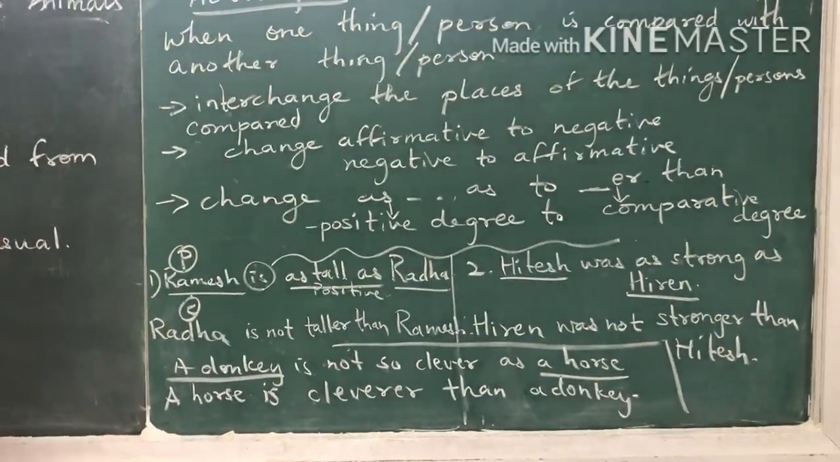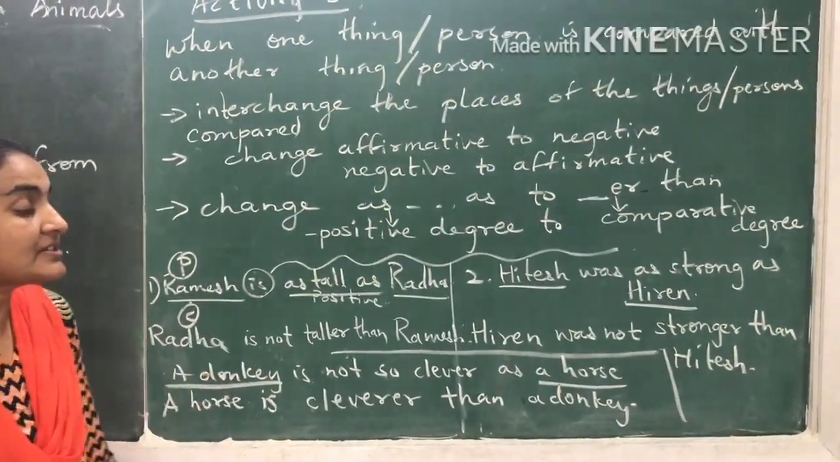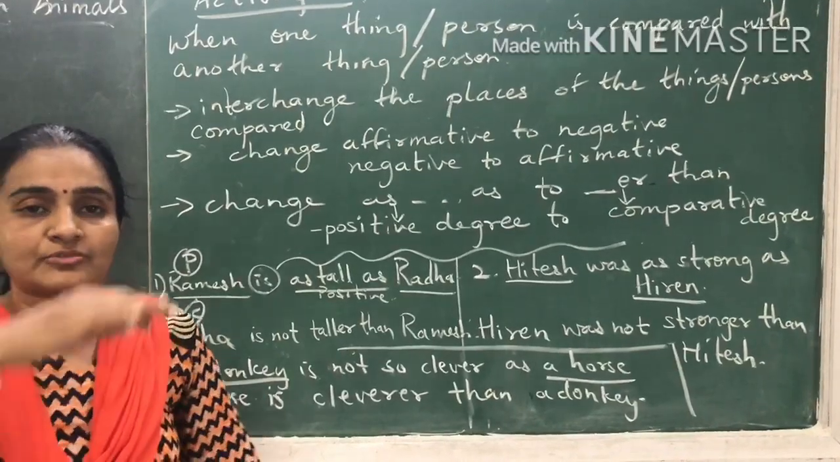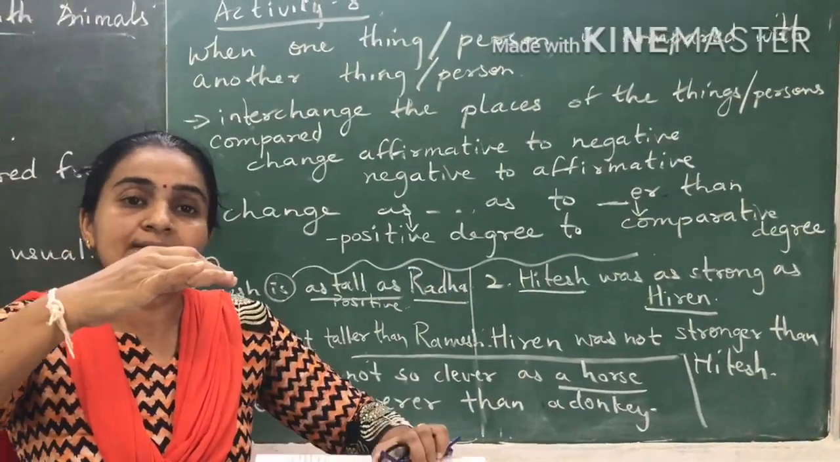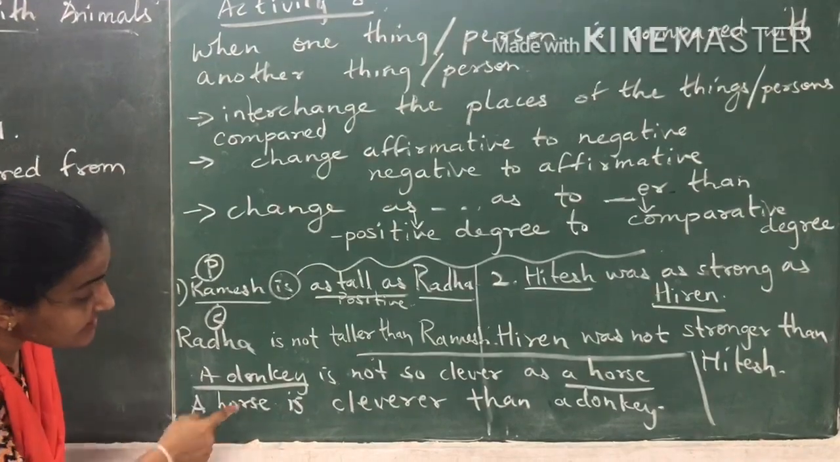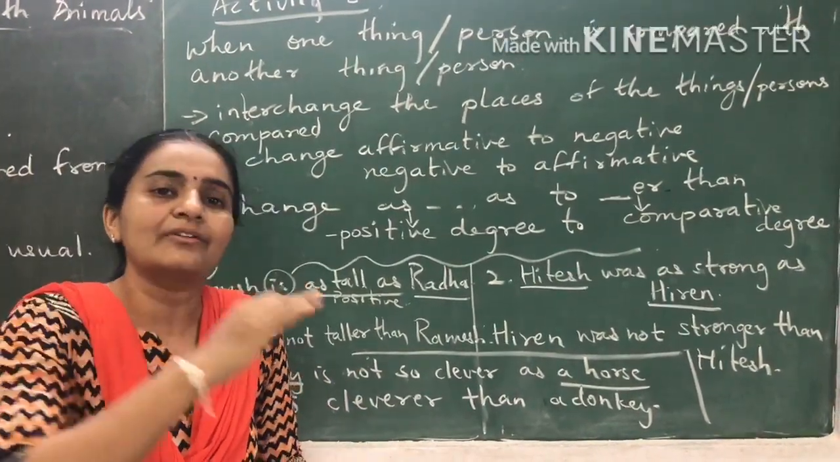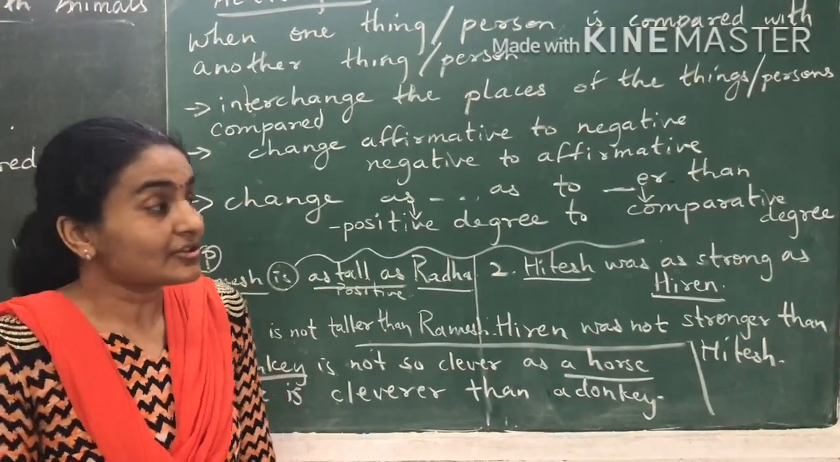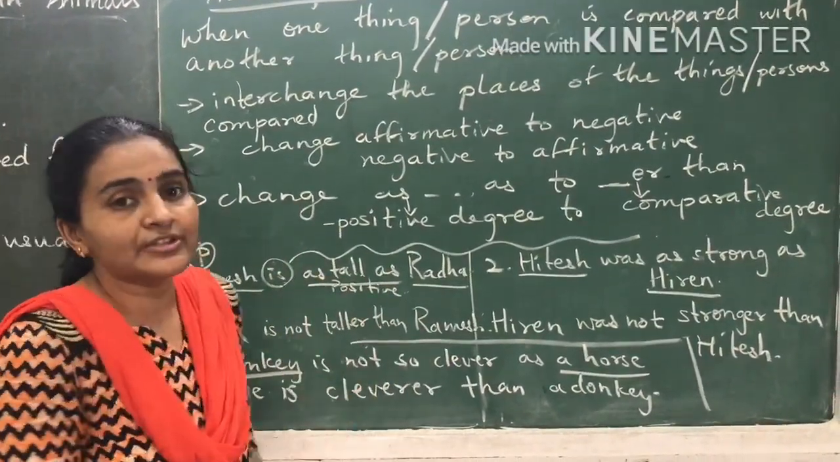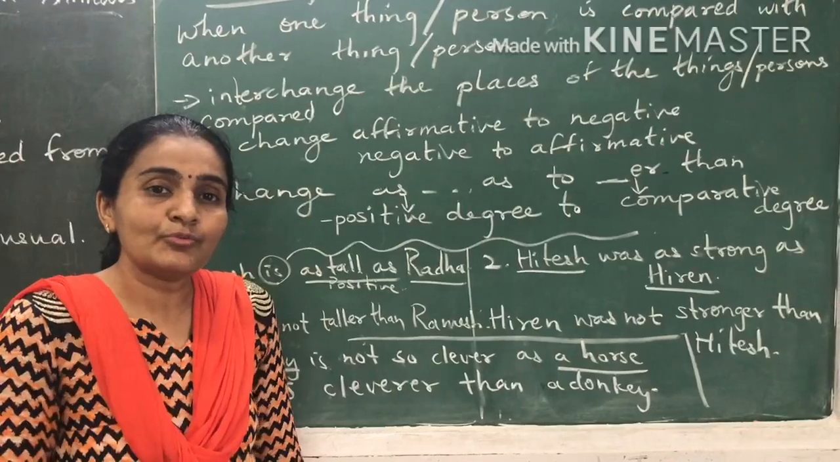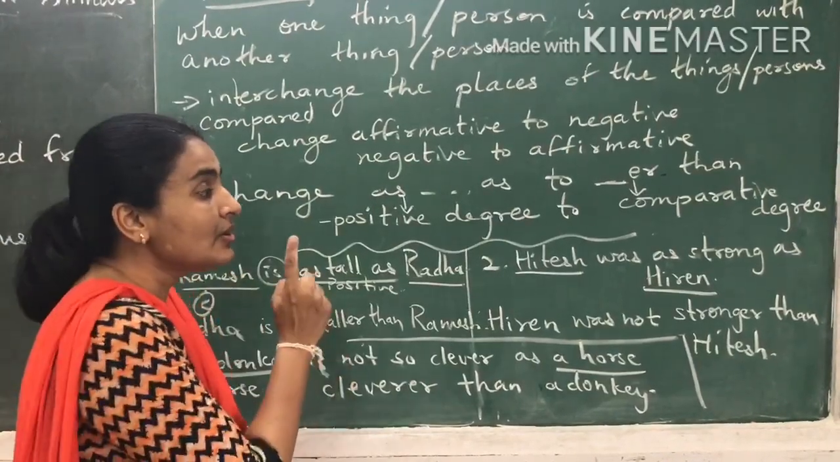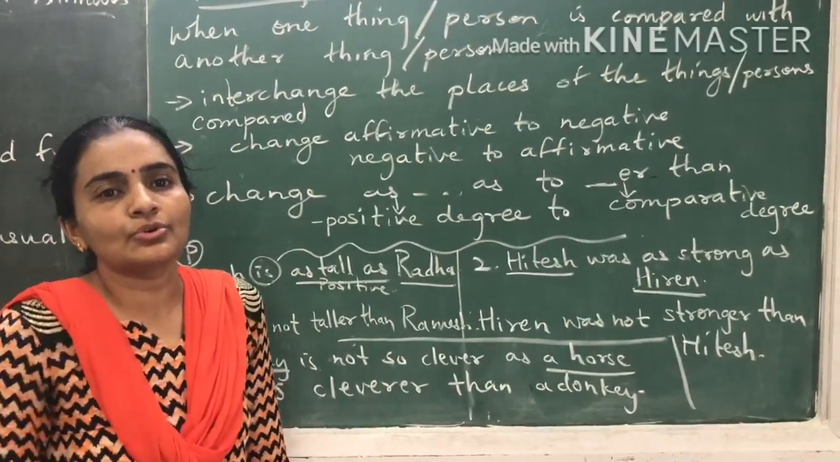Now see, what did our sentence say? A donkey is not so clever as a horse. Means horse is more and donkey is less. After we change the sentence, a horse is cleverer than a donkey. Also shows horse is more clever, donkey is less. So like this, see, you have to keep these rules in mind. I'll give you a few more sentences for practice. You'll apply the same rules and do those sentences.